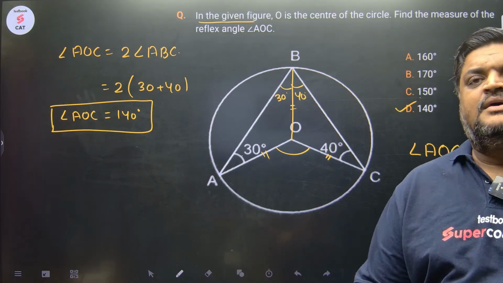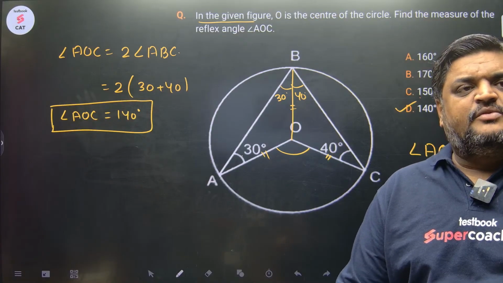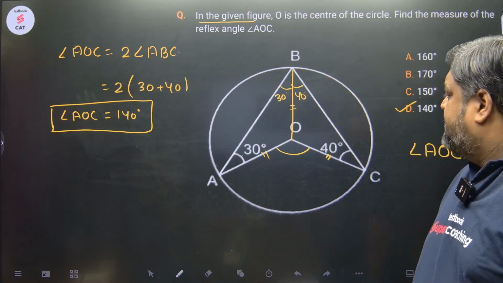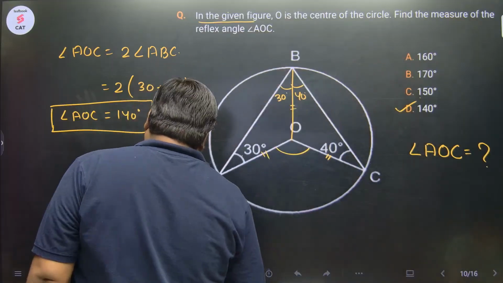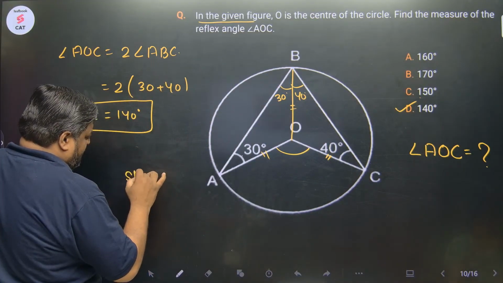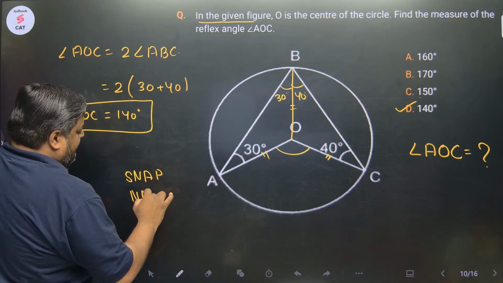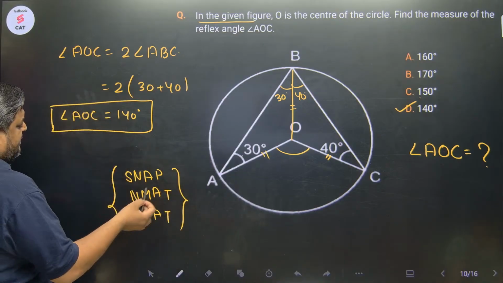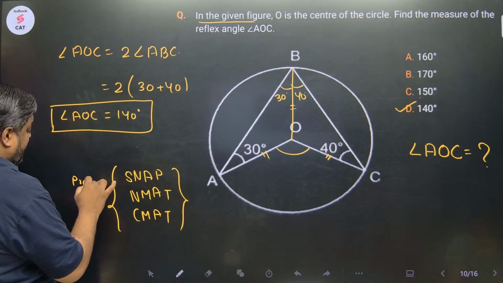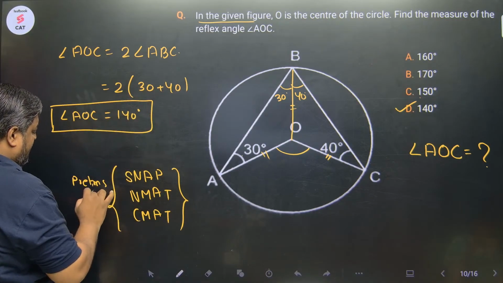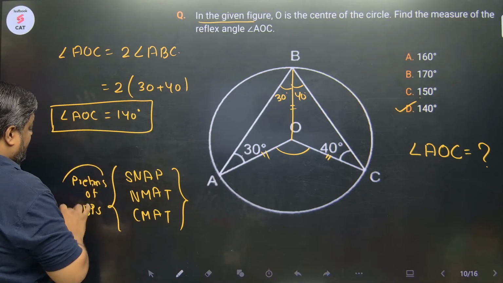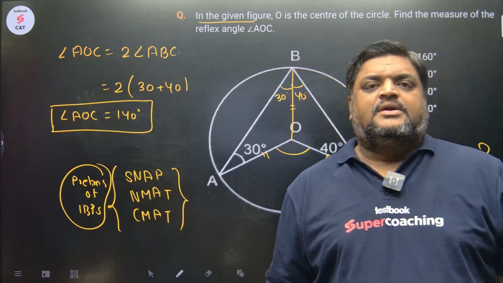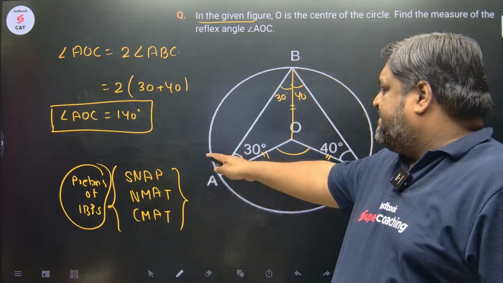IBPS Clerk, PO, SBI Clerk, forget about PO. Forget about those. Okay. A little bit disappointed. In fact, the SNAP, NMAT and CMAT paper is equivalent to that of the prelims of IBPS. Prelims, not mains, because mains of IBPS becomes difficult. Prelims of IBPS. IBPS conducts banking exams, so the clerk prelims paper is identical to that of SNAP, NMAT and CMAT.